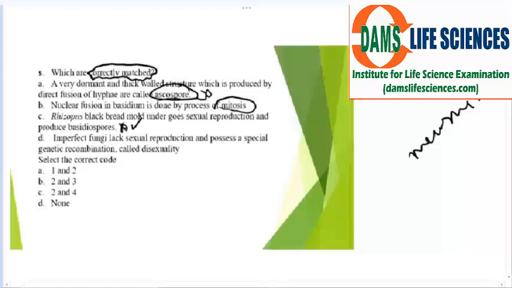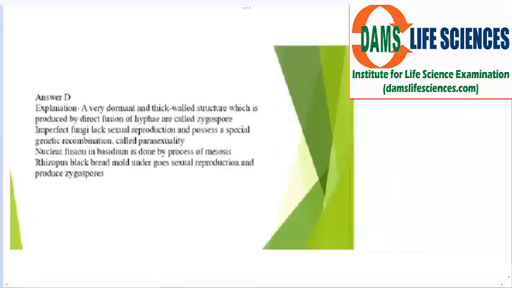And imperfect fungi lack sexual reproduction. Yes, part of the statement is true. They lack sexual reproduction. It is true. And they possess a special genetic recombination called diasexuality. No, this is not true. It is parasexuality. I have discussed it here. They undergo parasexuality, okay, genetic recombination. The type of genetic recombination that they undergo is called parasexuality.